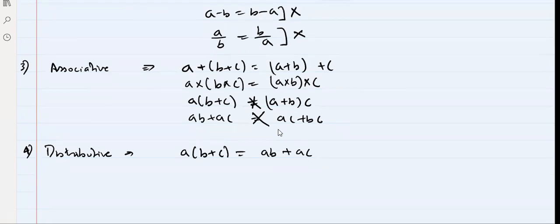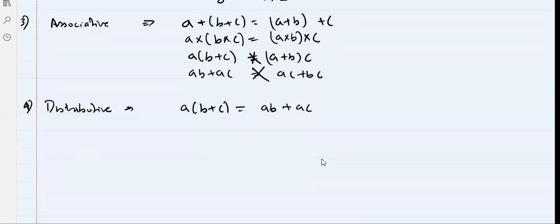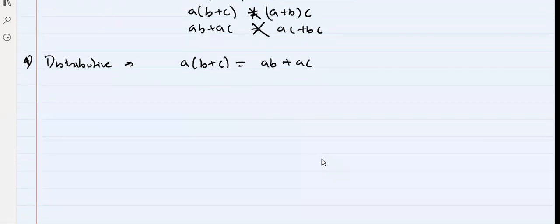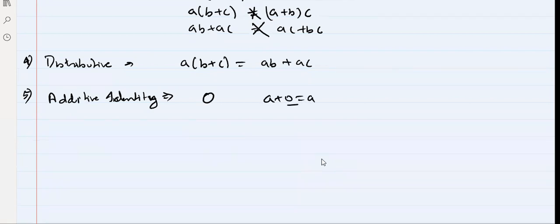Now after this we have what? After this we have, tell me, additive identity. What is additive identity? It is always zero. So A plus 0 is equal to A. So additive identity is always 0. Next is additive inverse.